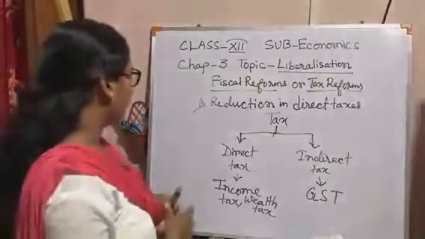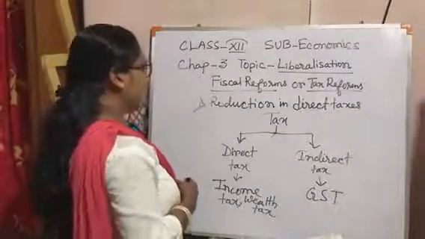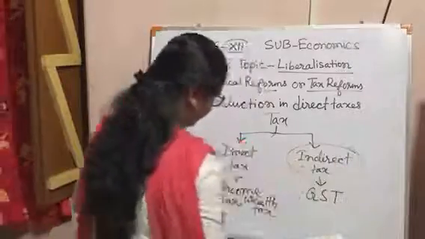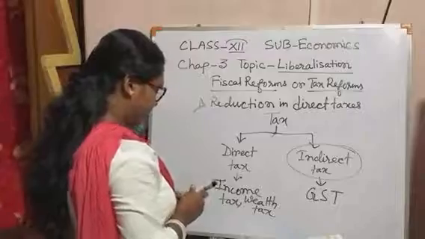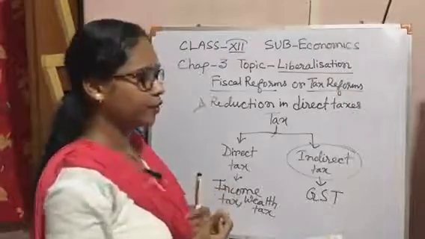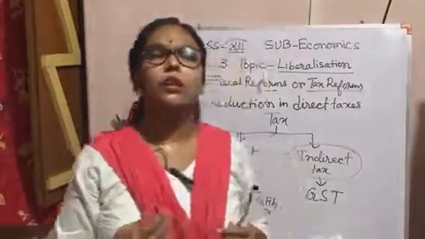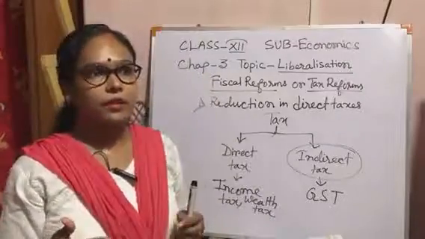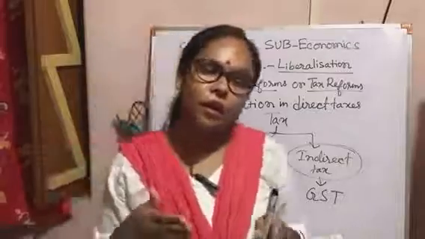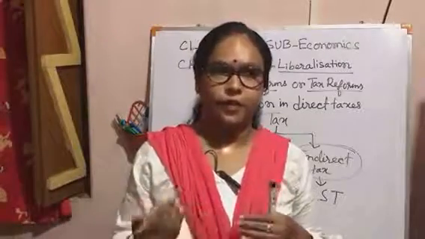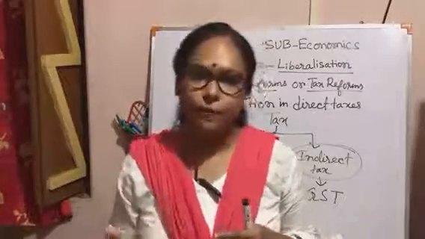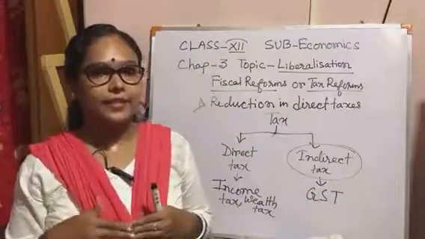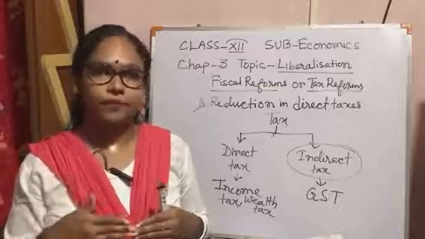Okay students, the government also wants to reduce indirect tax. Because when any producer produces a commodity and has to give the maximum amount of his profit to the government, or under the indirect tax, the price of that commodity will be higher.